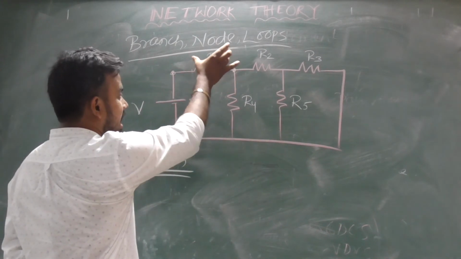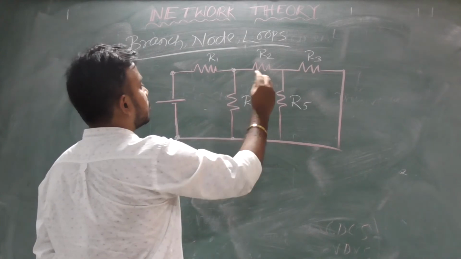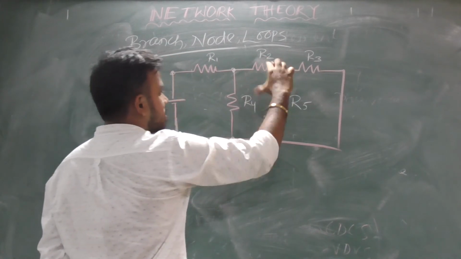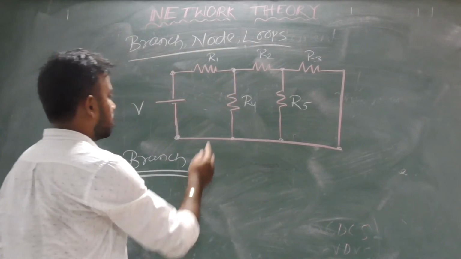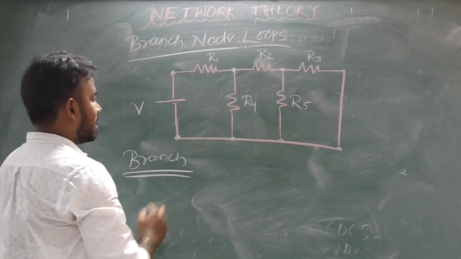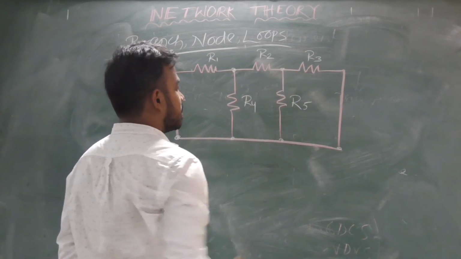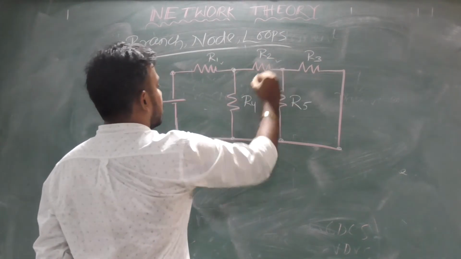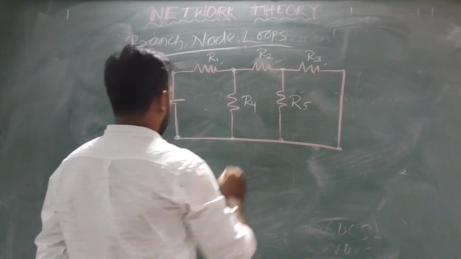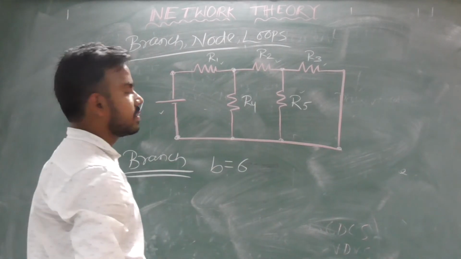R1 is a branch, R4 is also a branch, R2 also, R5 also and R3 also. So from this figure, how many branches are there? 1, 2, 3, 4, 5, 6. So the number of branches is 6.